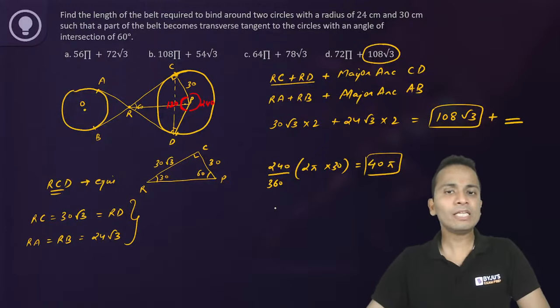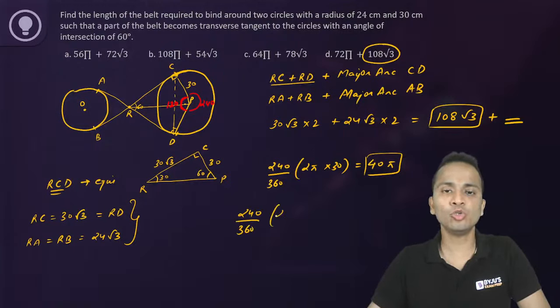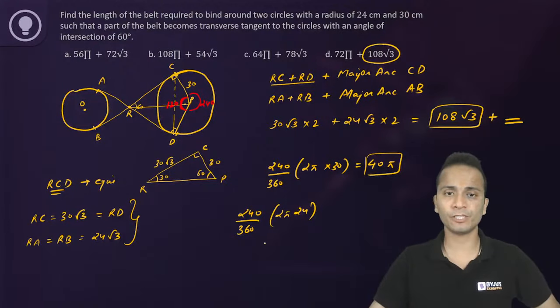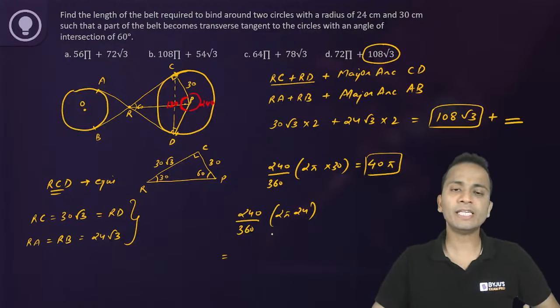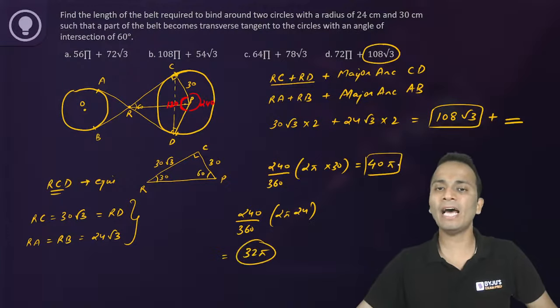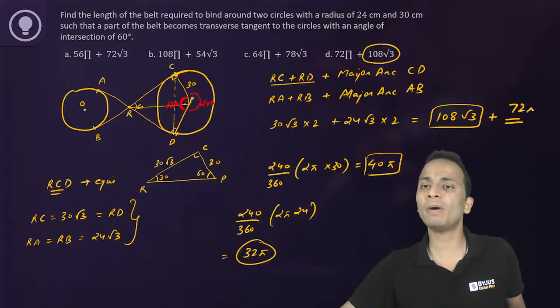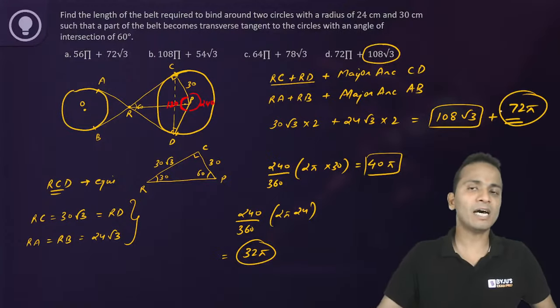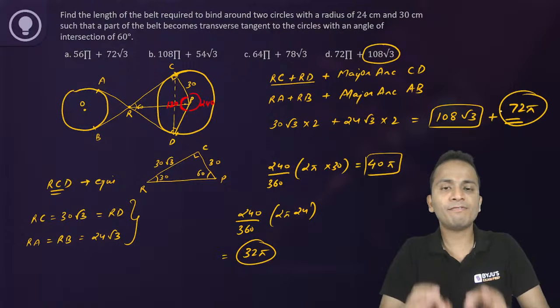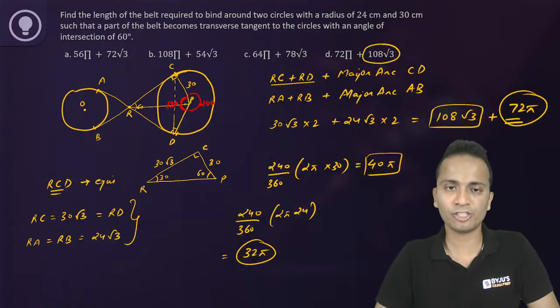Now let's look at the second case. Again the same formula, theta upon 360 into 2 pi into 24, where 24 is the radius of the other circle. So 48 into 2 by 3 will be 32 pi. So 32 pi and 40 pi sum up to 72 pi. So 72 pi plus 108 root 3 will be the final answer for this entire question.